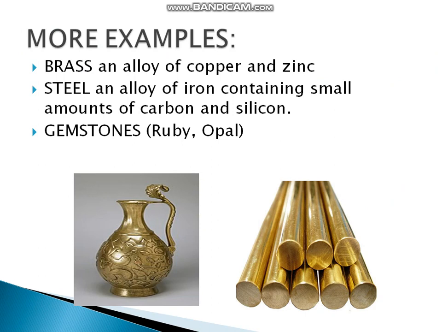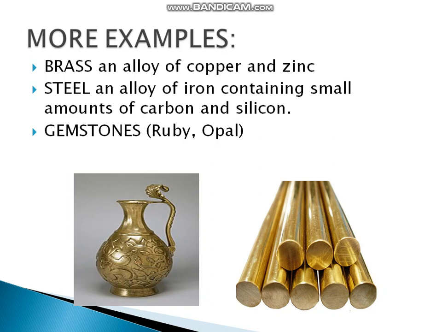Now coming to more examples: brass, that is an alloy of copper and zinc. It is also an example of solid in solid. Steel, an alloy of iron containing a small amount of carbon and silicon. In steel, carbon and silicon are in the solid state. That's why it is also an example of solid in solid.